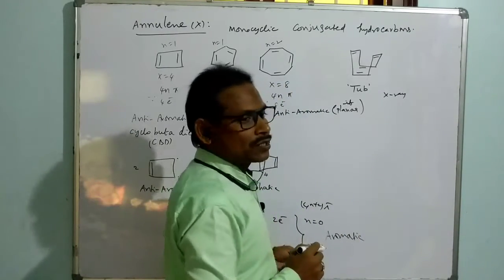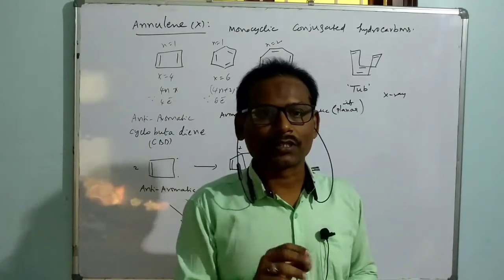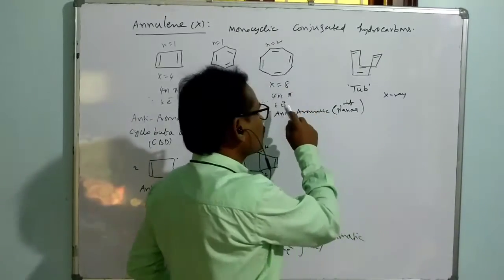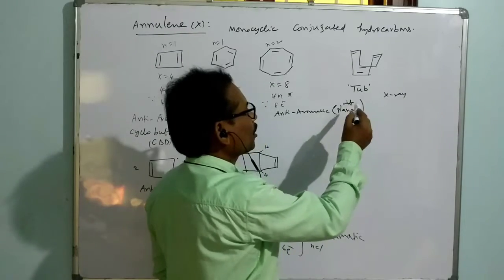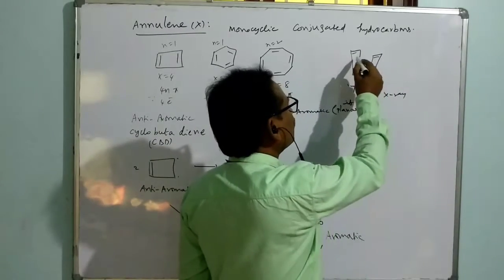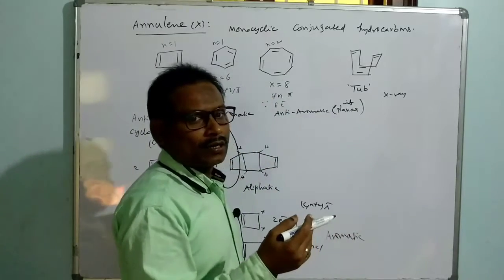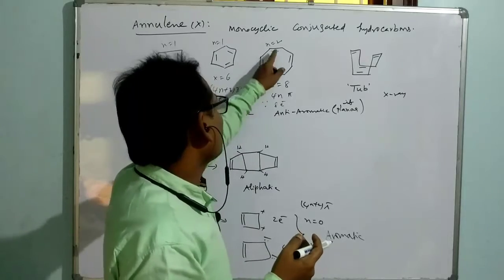X-ray crystallography is normally helpful to study the structures of crystalline compounds. When a compound is crystallized and its structure is taken, it is found to be a tub shape, where the bond length values are also not uniform. Whenever it is planar and involved in conjugation, the bond length will be uniform.